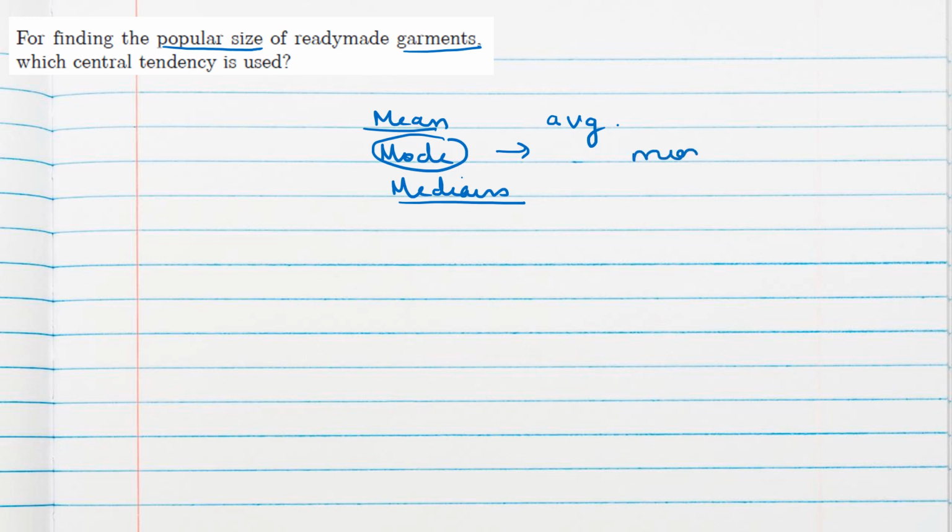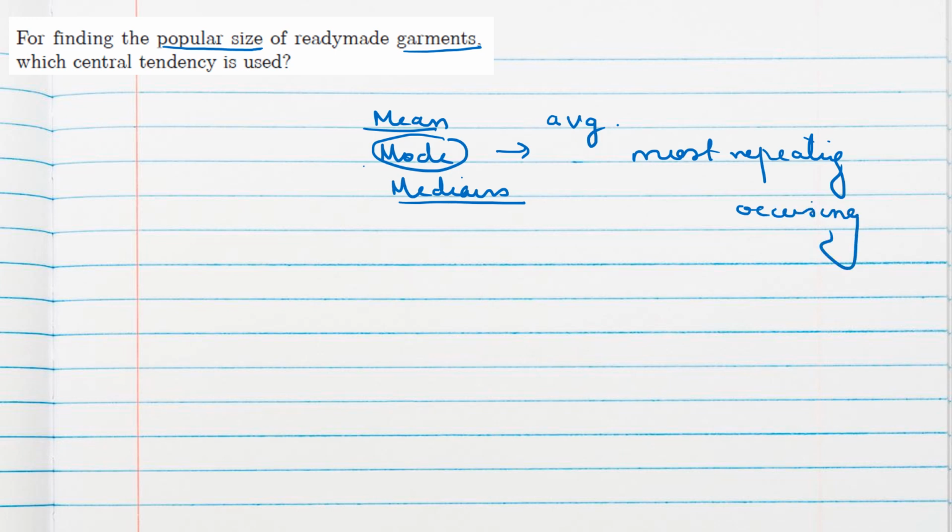For finding the popular size of ready-made garments, which central tendency is used? Now we have three central tendencies in our syllabus: mean, mode, and median. Now mean and median mostly give the average value. Another name for mean is average also. So that gives the mid value or average value of the data. But mode gives the most repeating value, most occurring value we can say.